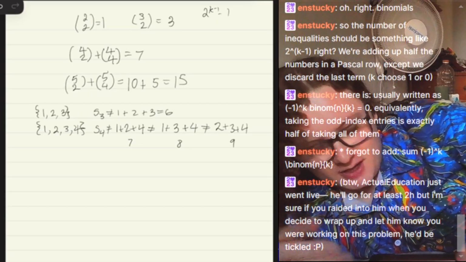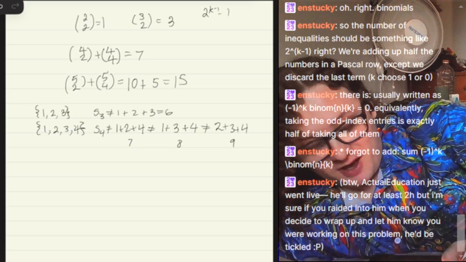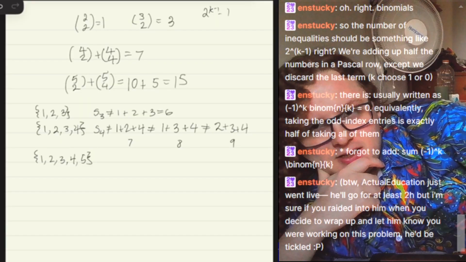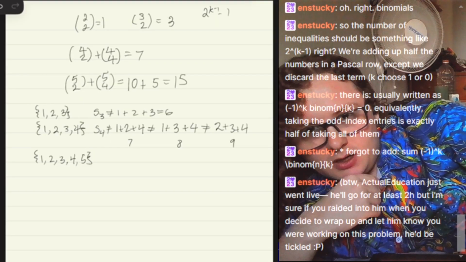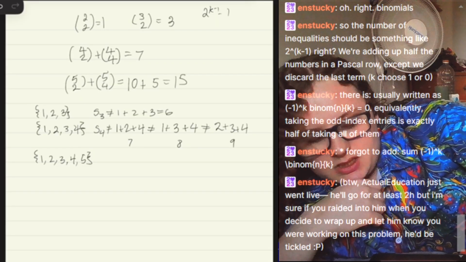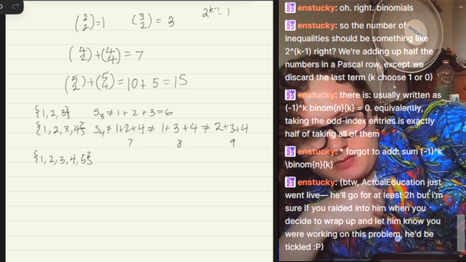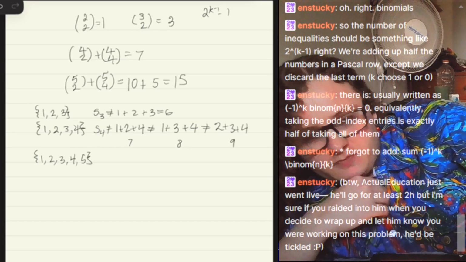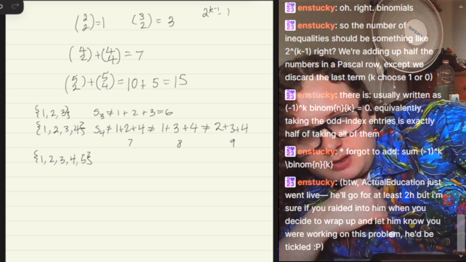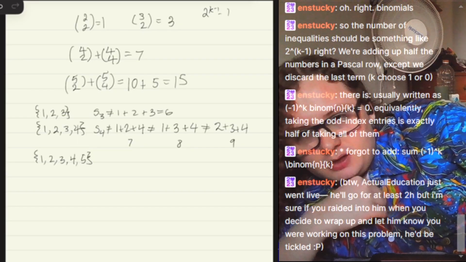How crazy is that? Okay, so it can still be 5 because we don't care about the even representation. So it doesn't matter that 1 plus 4 is 5 and 2 plus 3 is 5, because 5 is the only way to do it with an odd number. So 5 is still clean.